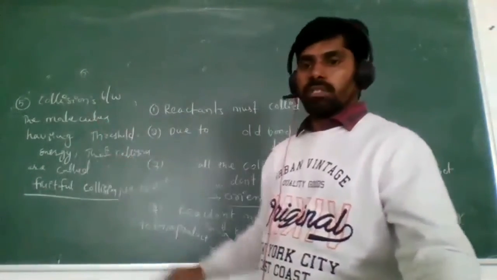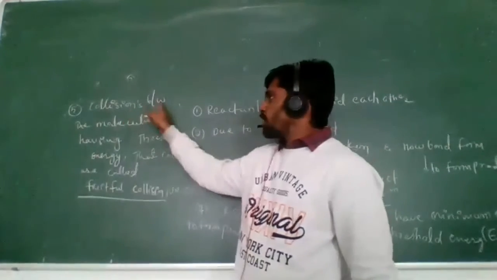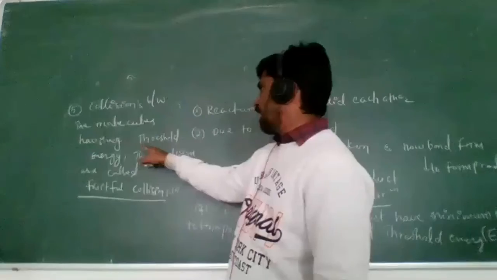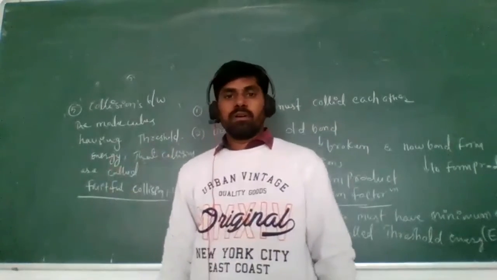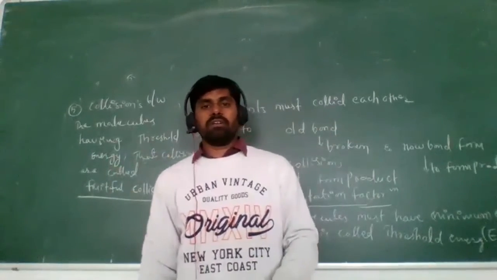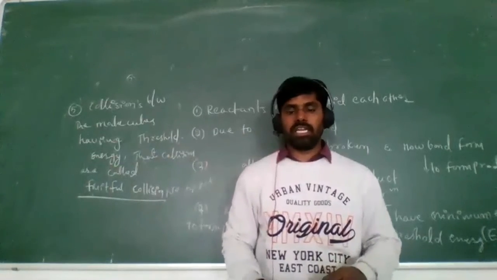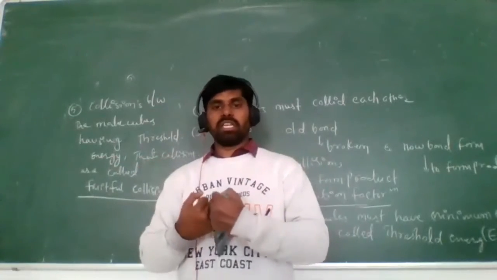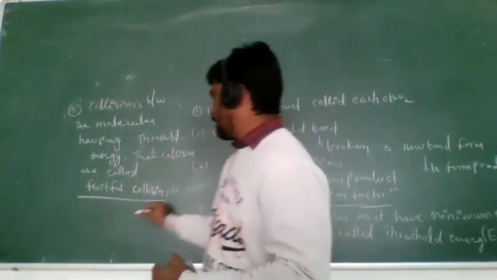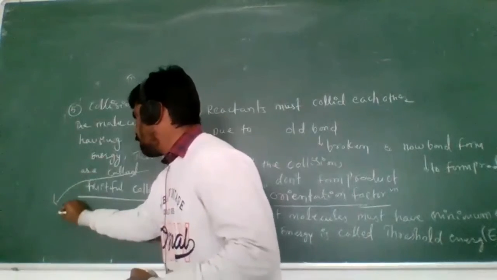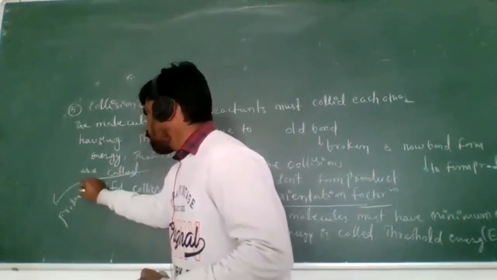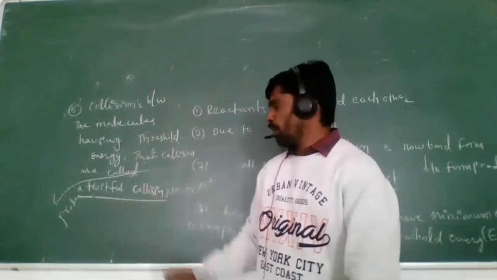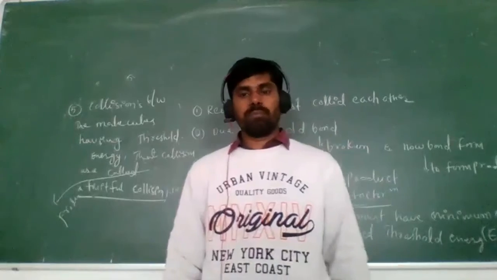See here, what is the fifth point giving as information? Collisions between the molecules having the threshold energy. The reactants having the threshold energy go into collisions, and when they collide, we get the product. Now when we get the product, that type of collision we call fruitful collisions. This is the fifth point.